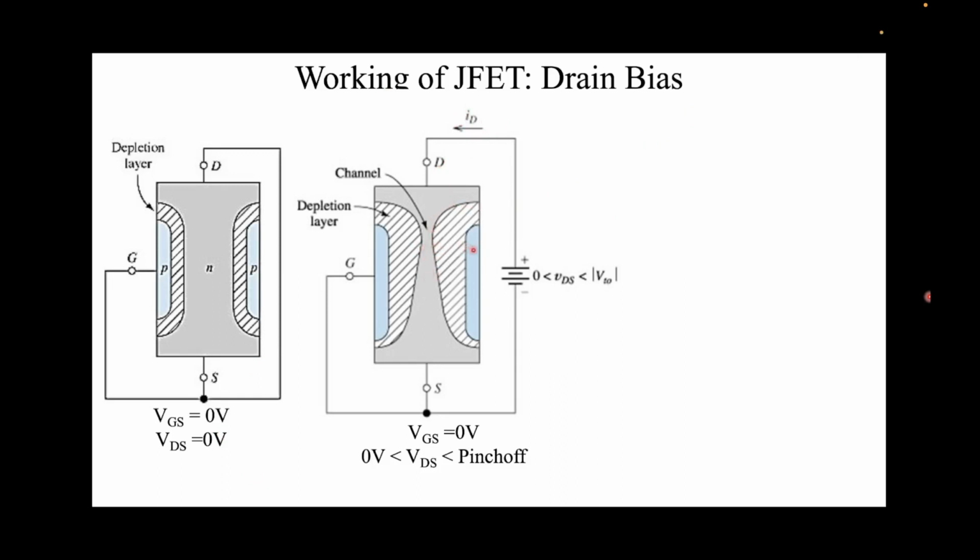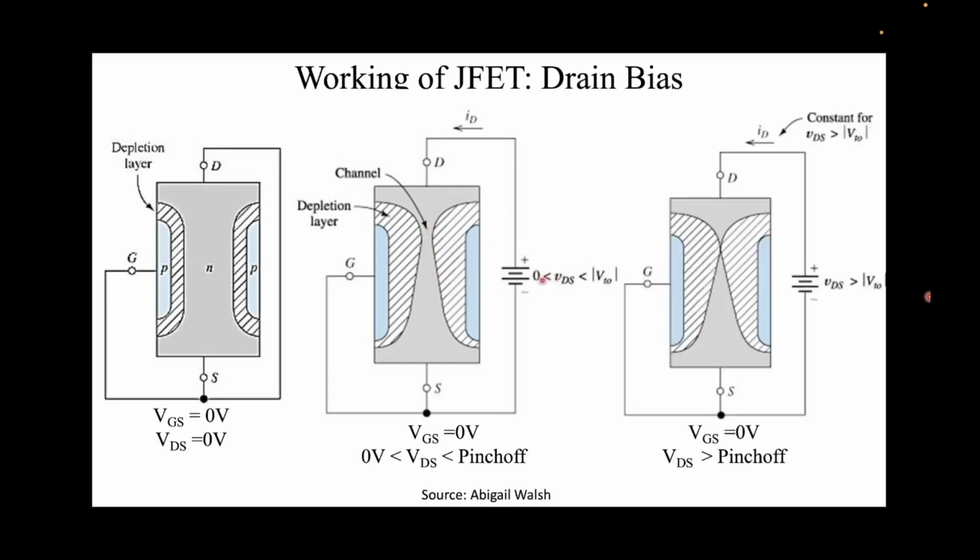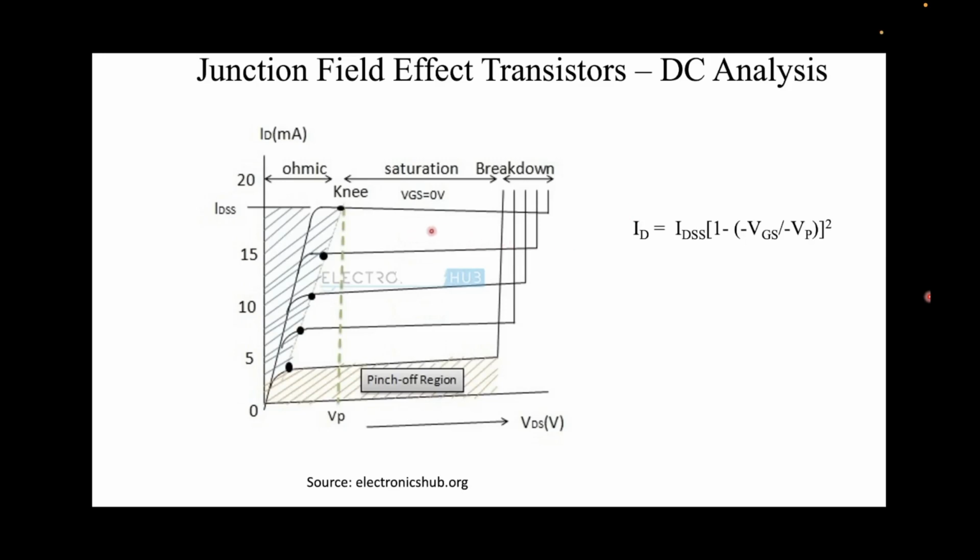Now let's increase the drain bias even more. What will happen is that these two depletion regions will almost touch, and even if you increase the drain bias further, the current cannot increase, because they're almost touching. There's a very narrow gap, so all the traffic is flowing through a very narrow gap. Even if you increase the drain bias over a certain point, which is coincidentally the same as the pinch off voltage that we saw for the gate, the drain current will not increase. So the drain current will saturate, and we can express this over here.